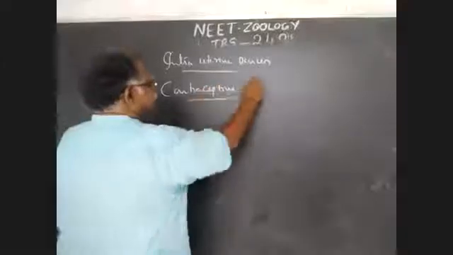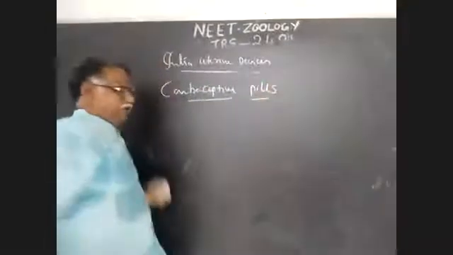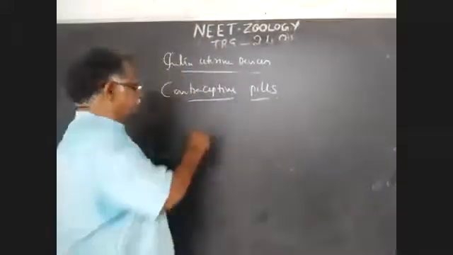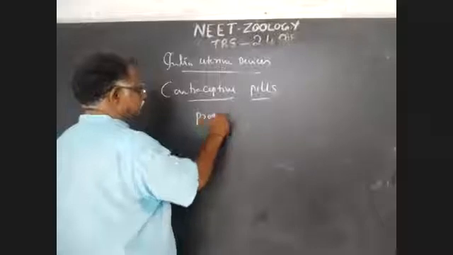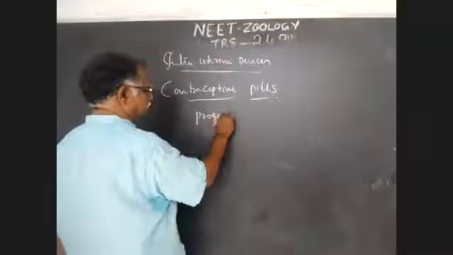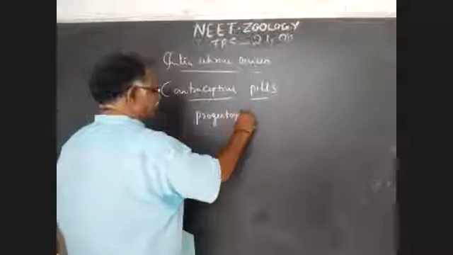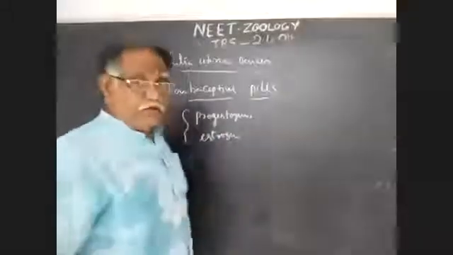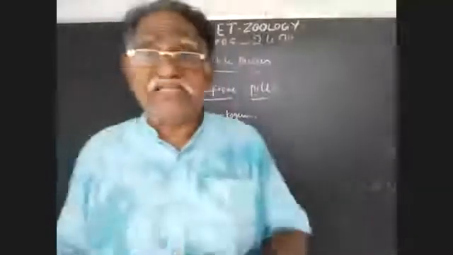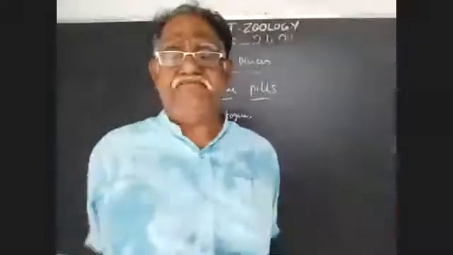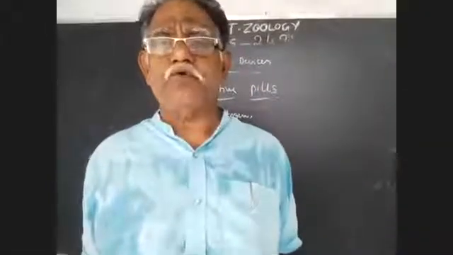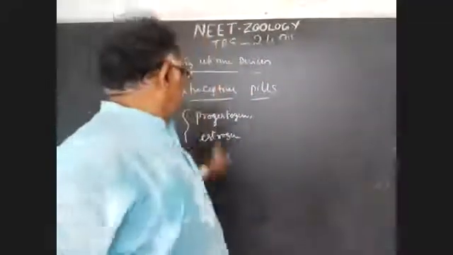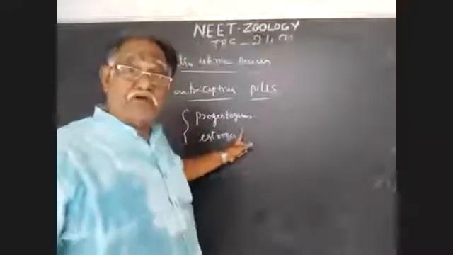Next one, contraceptive pills. The synthetic hormones progestogen and estrogen are used in the form of oral pills to prevent pregnancy. These oral contraceptive pills are prepared from synthetic female hormone, which is progestogen, not progesterone.